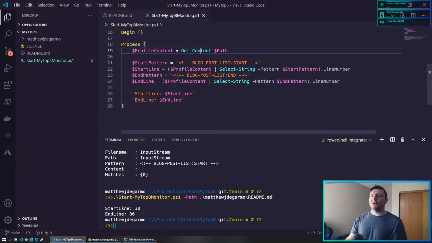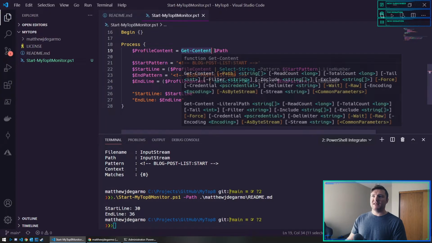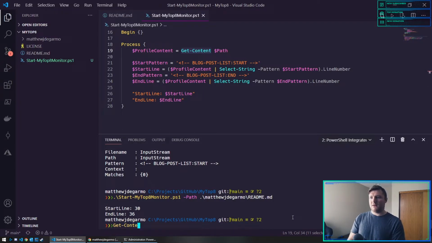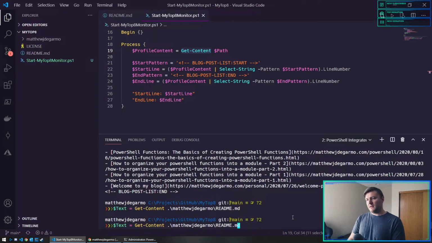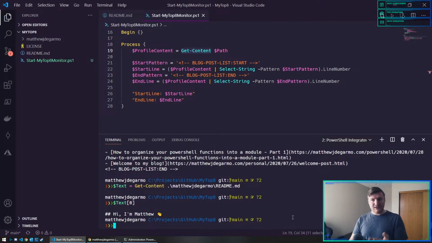What you can do in PowerShell, the content that comes back from Get-Content is an array of lines. So Get-Content README. It looks like it just spewed back a whole single string, but if I say text equals all that, I want to reference the 0 item in this array of lines. So really, the first line is that.